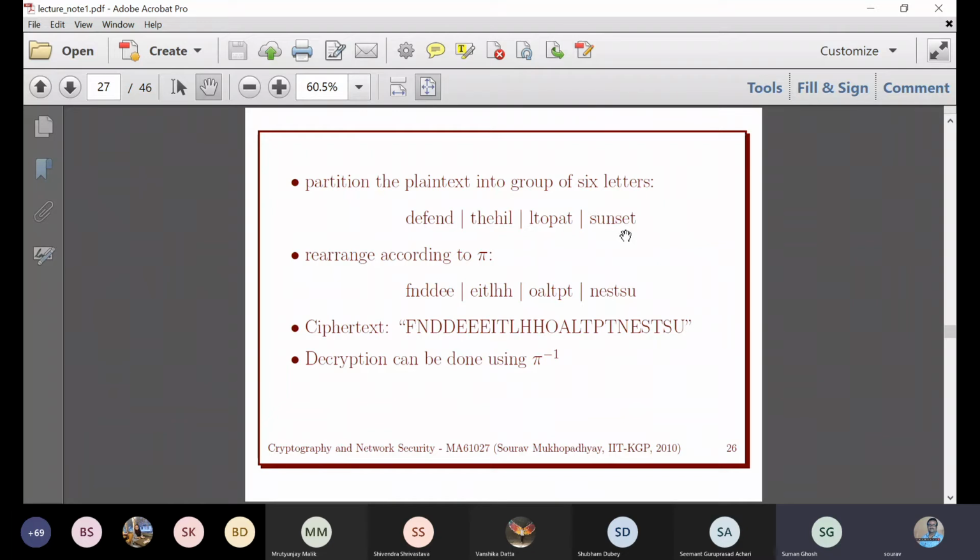But if we use the dummy character in the last window, the dummy character may get into the original range. Suppose this ACT is not there in this example and you use some dummy characters like ZZZ. Depending on the permutation you are using, that ZZZ may come into this. So the dummy character should not belong to the alphabet set. It should be a symbol, like a dollar symbol.